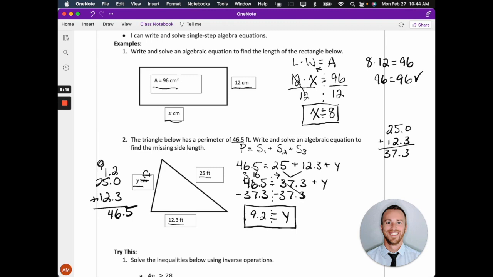All right, so looking at this, right, we're using algebra to solve for a missing side length in a geometric situation. But really, we see that algebra is entailed in all these different things that we're working on. Right? So it's just a way of thinking about a problem and working backwards to find that missing part.